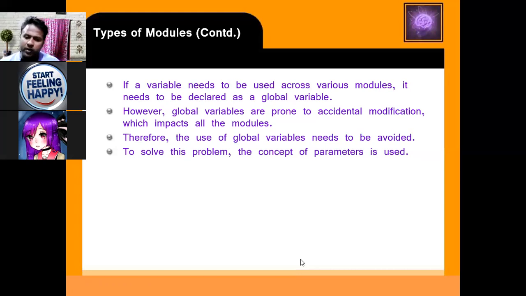Therefore, the use of global variables should be avoided. To solve this problem, the concept of parameter is used. The parameter is used to retrieve, or to give a specific value to the function.